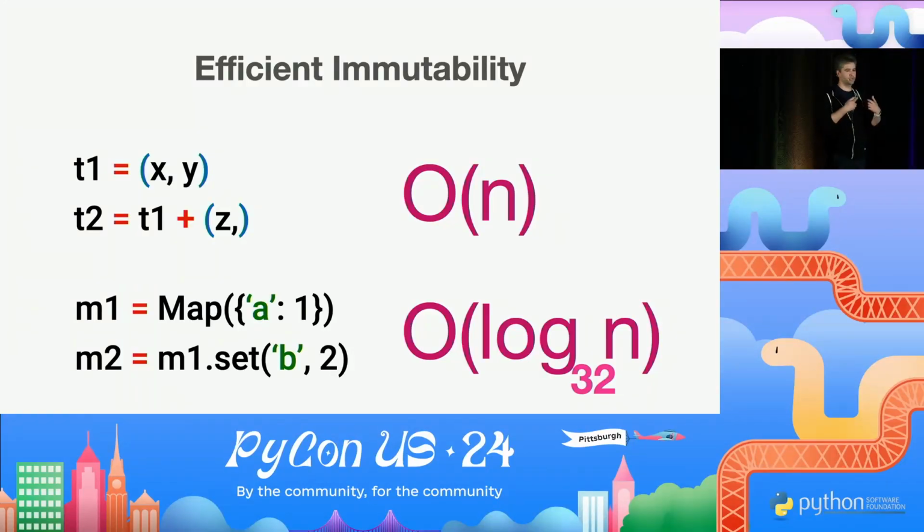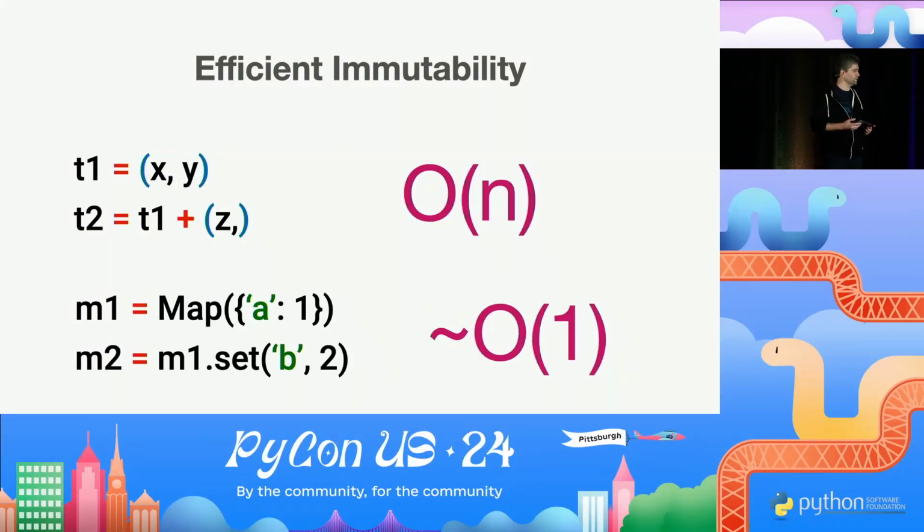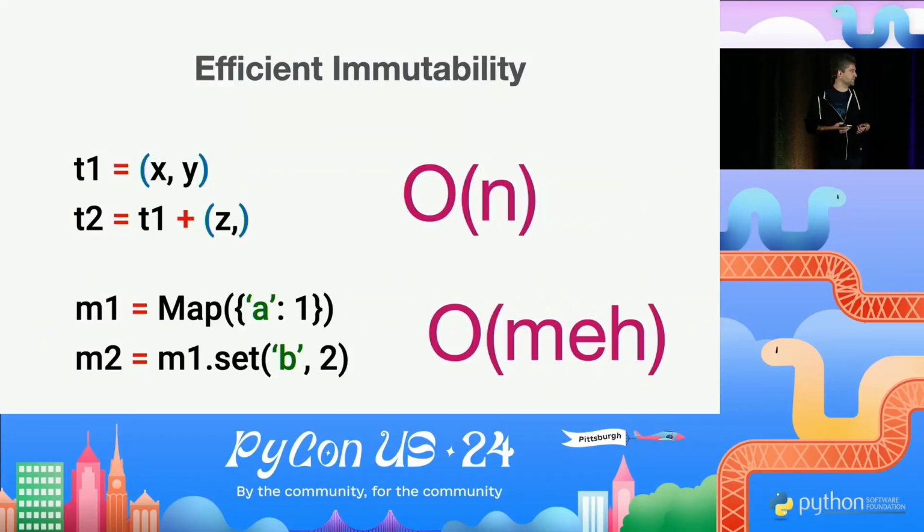This grows even slower. Or, I mean, if we're willy-nilly about it, we can even say that it's O(1). If the collection is small enough, like a couple of tens of thousands of elements, this is going to be fairly quick. Or you can just say that the complexity of this doesn't matter. It's going to be fast.